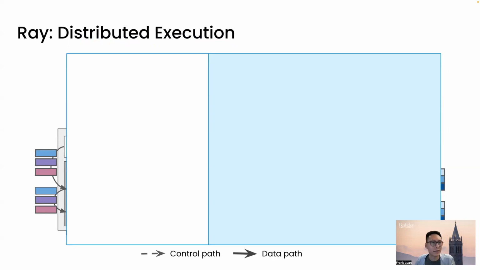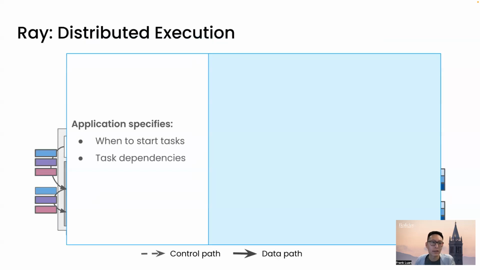From this simplified version of the shuffle program, we can already see the division of labor between the application program and the system. The application specifies when to start tasks and also the dependencies between tasks. The system, on the other hand, provides a lot of things under the hood. It provides resource allocation, or where to run these tasks.